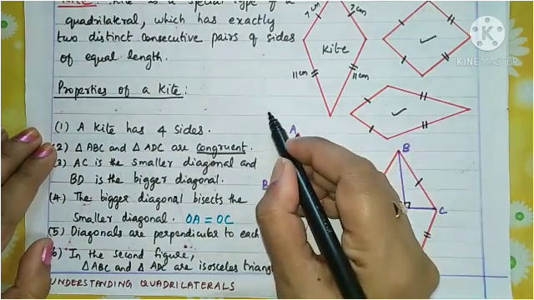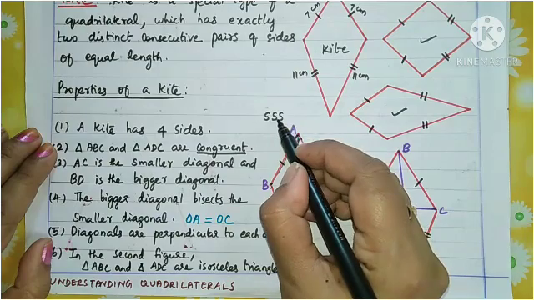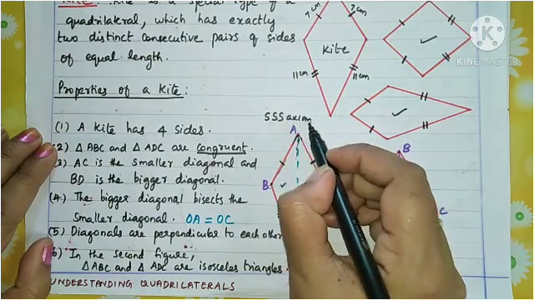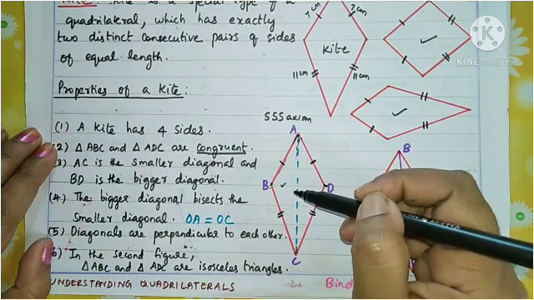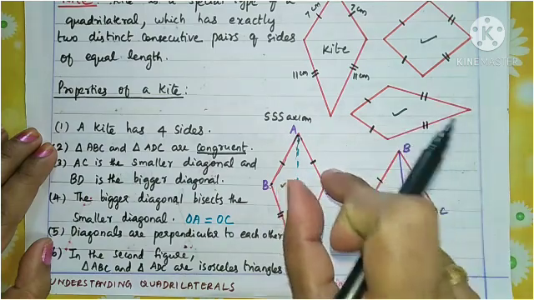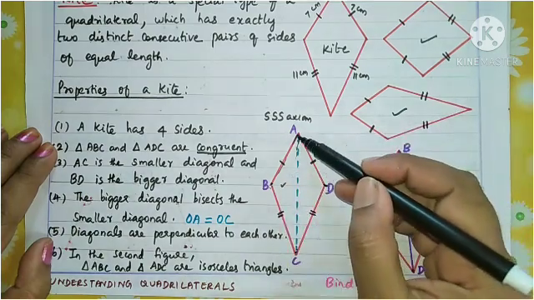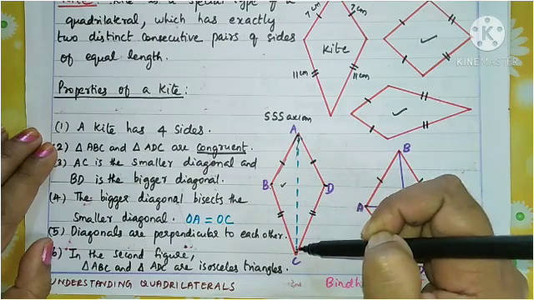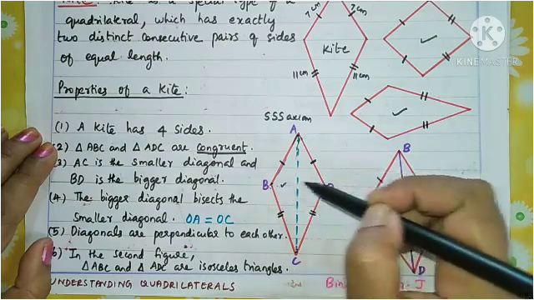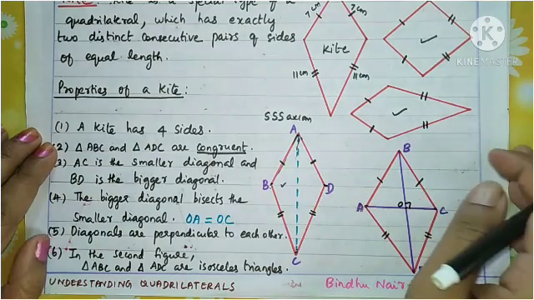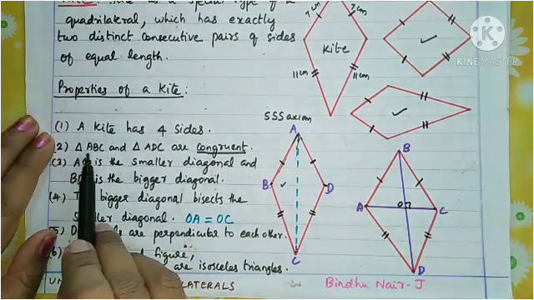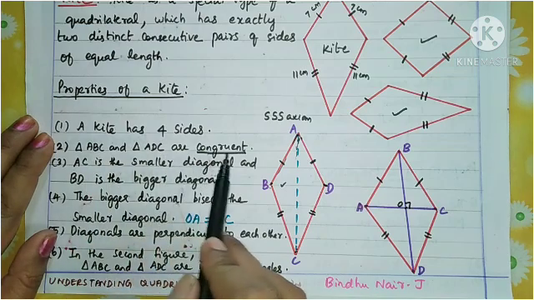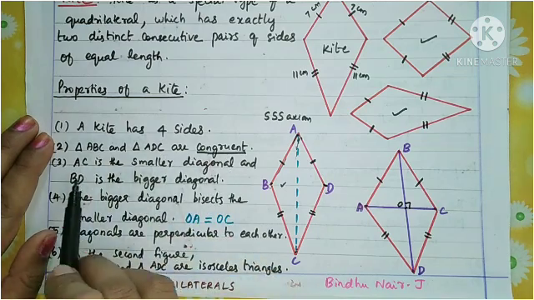So you remember by the SSS axiom, what you can say? The two triangles are congruent. So that is also one property of kite. When you draw the diagonal of the kite, the triangles formed on either side are congruent. Understood, children? So that is the second property: triangle ABC and triangle ADC are congruent. Now come to the third point.